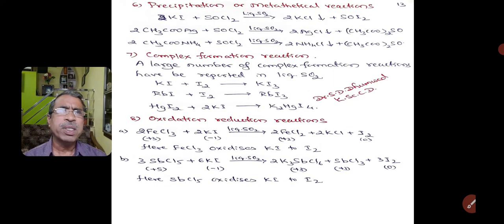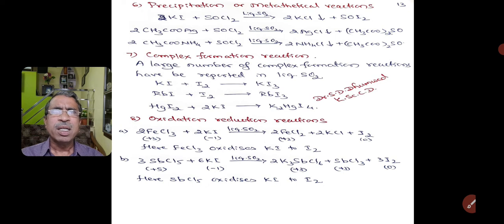Next, the sixth one, precipitation or metathetical reactions. When potassium iodide is treated with thionyl chloride in liquid sulfur dioxide medium, we get potassium chloride as a precipitate and thionyl iodide is formed.